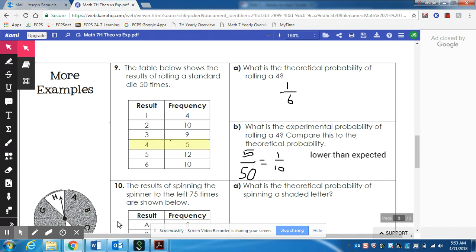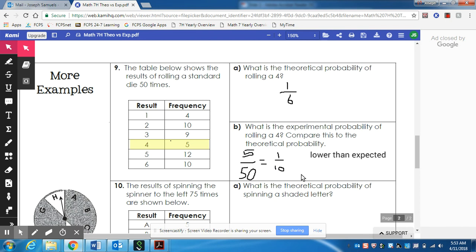According to the frequency table, 4 was only landed on 5 times. Now the total number of trials when they did this experiment was 50. 10 plus 4 is 14. 14 plus 9 is 23. 23 plus 5 is 28. 28 plus 12 is going to be 40. And 40 plus 10 is going to be 50. So the experimental probability for landing on 4, according to this table, was 5 out of 50, which reduces down to 1/10.